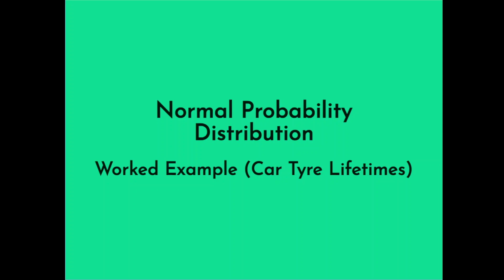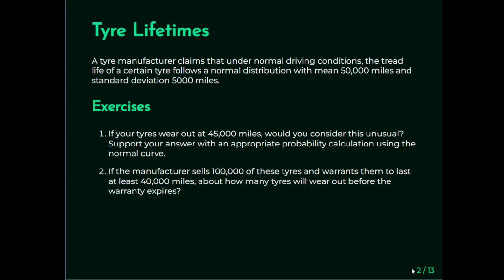Okay, in this presentation we are going to look at a normal distribution question. This is related to car tyres and how long car tyres last. A tyre manufacturer claims that under normal driving conditions, the tread life of a certain tyre follows a normal distribution with mean 50,000 miles and standard deviation 5,000 miles.